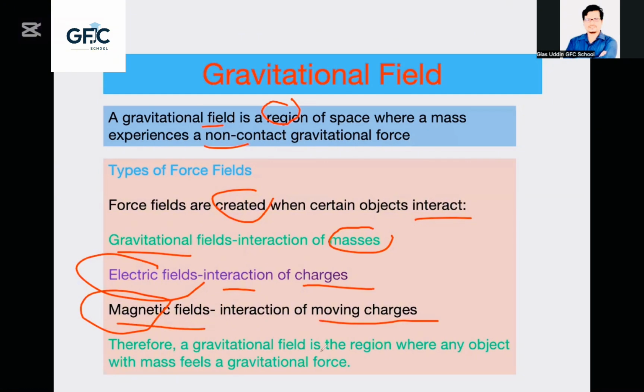Therefore, gravitational field is the reason why any object with mass feels a gravitational force. Try to remember this line.